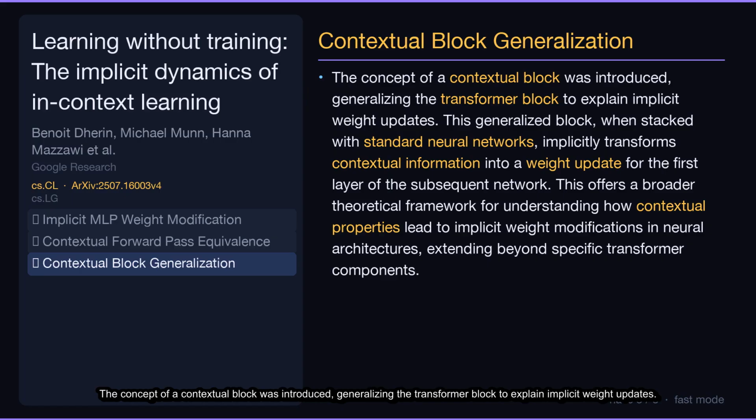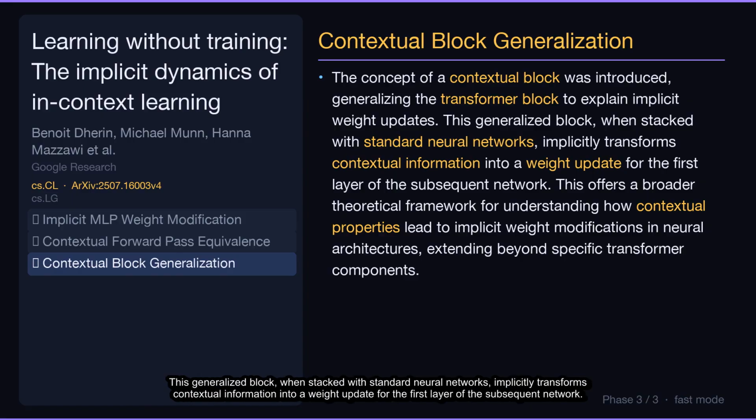Contribution 3. Contextual block generalization. The concept of a contextual block was introduced, generalizing the transformer block to explain implicit weight updates. This generalized block, when stacked with standard neural networks, implicitly transforms contextual information into a weight update for the first layer of the subsequent network. This offers a broader theoretical framework for understanding how contextual properties lead to implicit weight modifications in neural architectures, extending beyond specific transformer components.